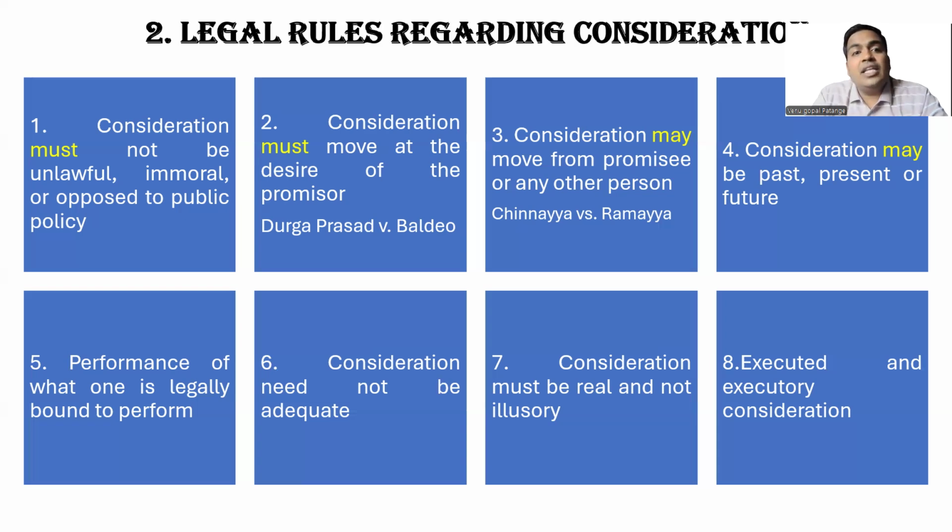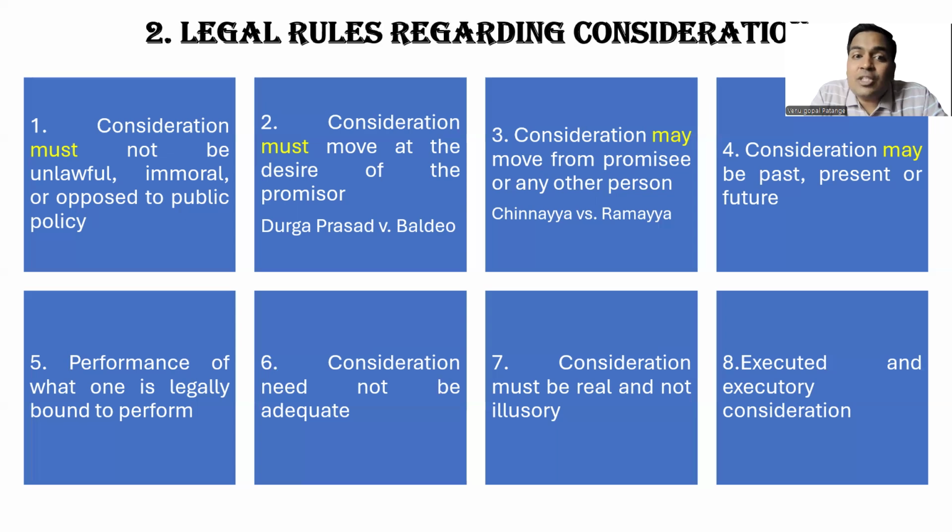So 8 legal rules we have. Let us repeat once again. We also need to note must. The first point is must, mandatory. Consideration must not be unlawful, immoral, or opposed to public policy. We can also read it as consideration must be lawful, must be moral, must be aligned with public policy, not opposed to public policy. So must, it is mandatory. There is no exemption.